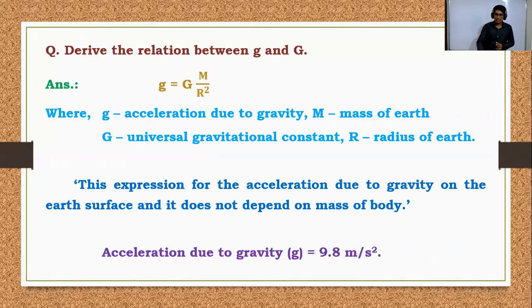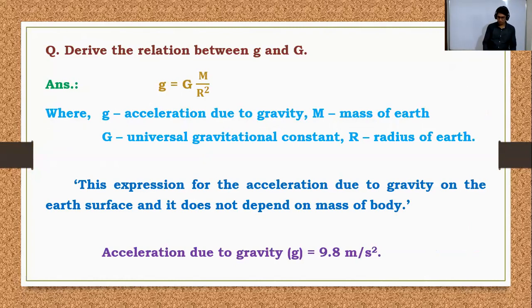Next question: we have to see the relation between the acceleration due to gravity and the universal constant. Small g is the acceleration due to gravity, and capital G is the universal gravitational constant. Let's see what the relation is. The expression is already completed, and we start from the universal law of gravitation.